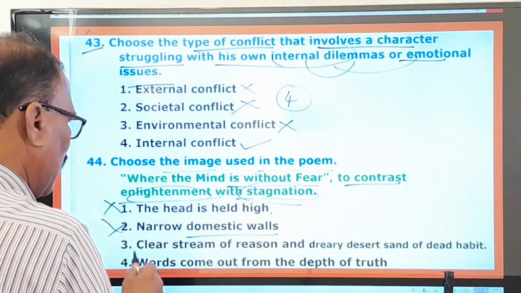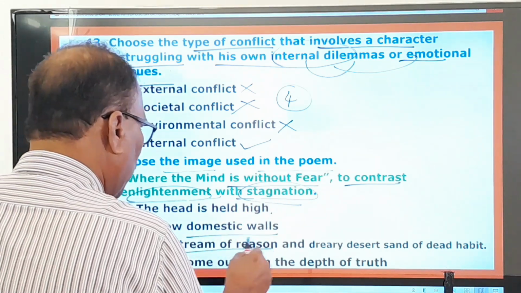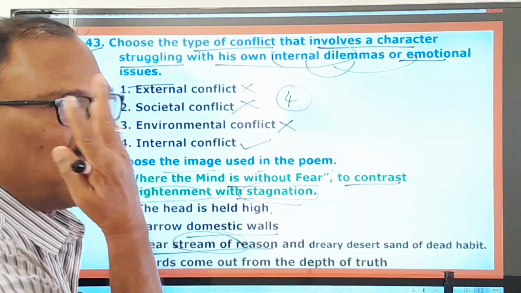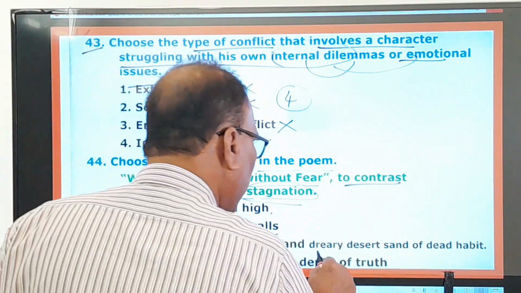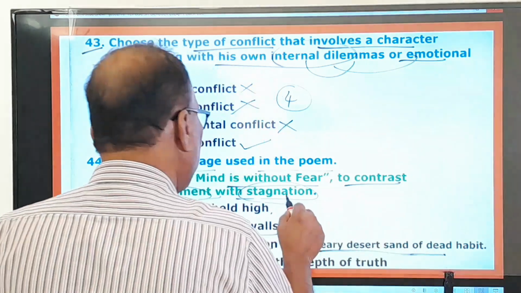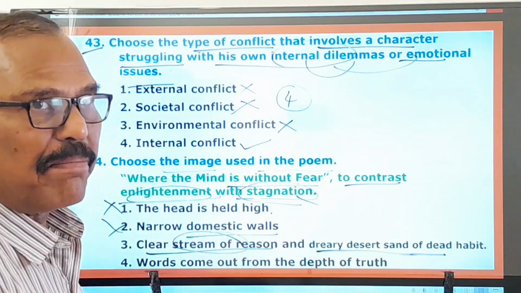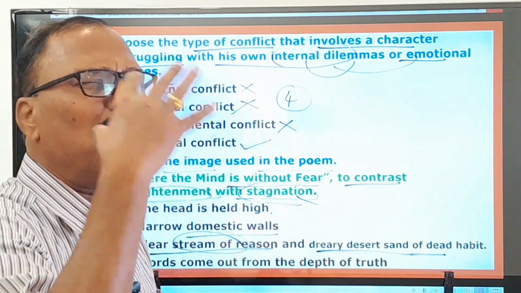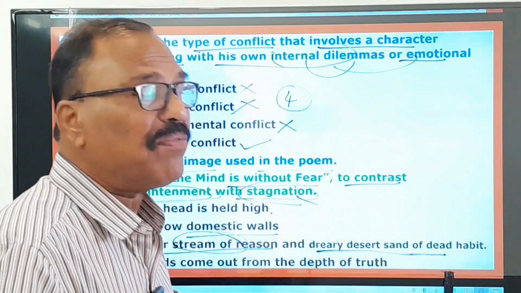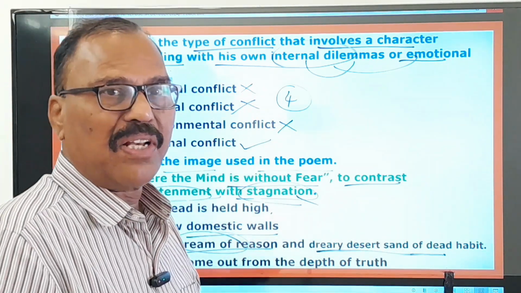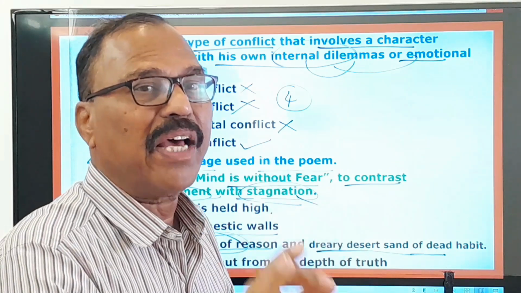No. No contrast at all. Clear stream of reason. Clear stream of reason means logical knowledge. That is nothing but enlightenment. And dreary desert sand of dead habit, that is stagnation. People are now suffering from old dead habits. They don't give up those dead habits. Therefore, there is a beautiful saying in the English language. Old habits die hard.